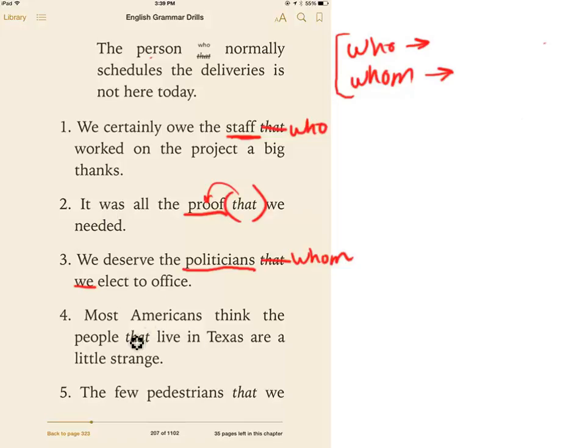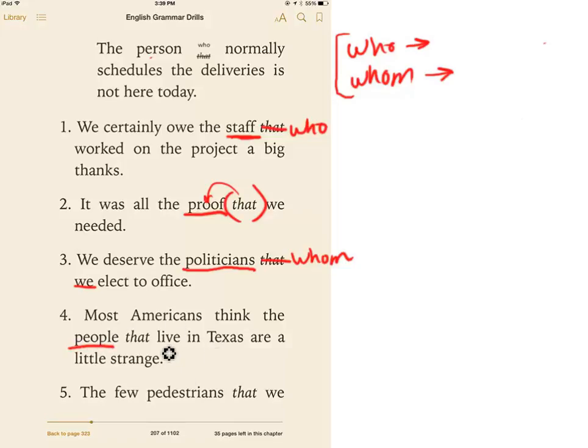Most Americans think the people that live in Texas are a little strange. Well, people is another human thing. So we want to replace that with either who or whom. Now, once again, we need to decide if that is doing the action or if that is receiving the action. So let's take a look here. That live in Texas. Are a little strange.